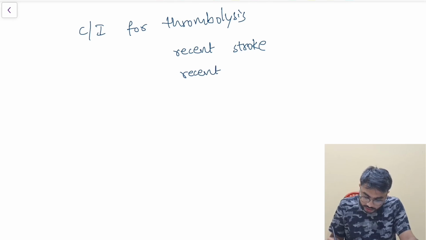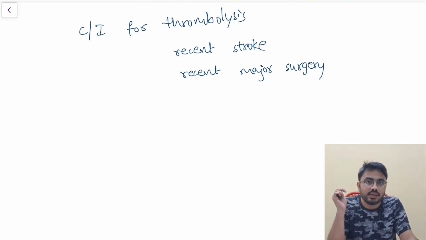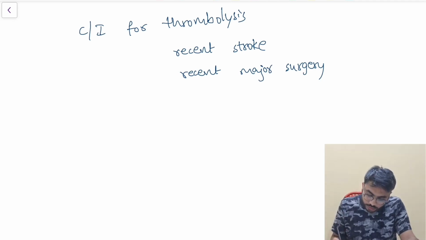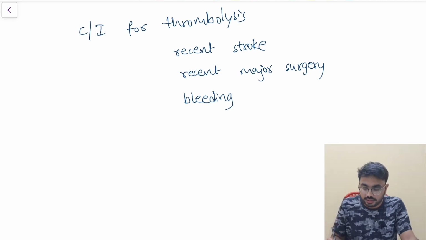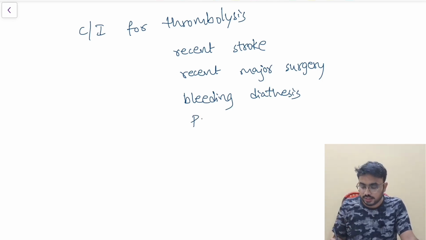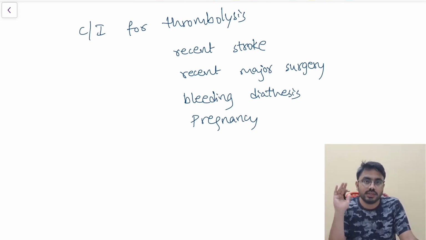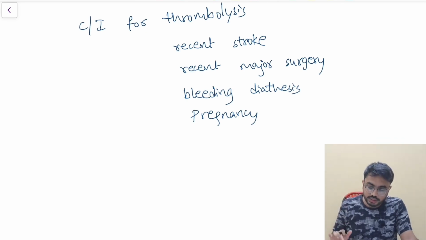Recently, if the patient has undergone major surgery in the past 1 month or so, then thrombolysis is contraindicated. Even if there is any bleeding, any bleeding diathesis, thrombolysis is contraindicated. And the other thing is pregnancy. There are many other contraindications also, but I have listed only 3 or 4 important ones. If you remember this, then it's fine.